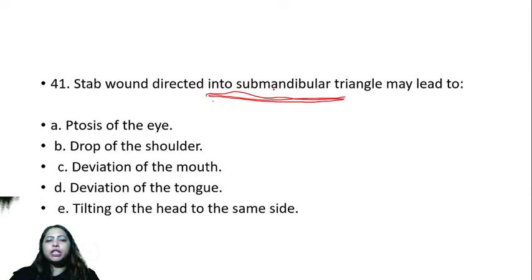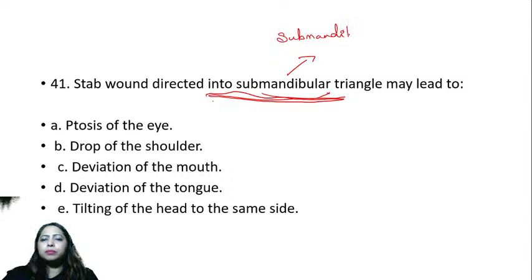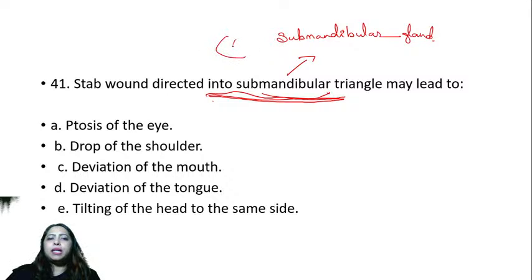Stab wound directed into submandibular triangle. What is present in the submandibular triangle? Submandibular gland. The submandibular gland has a superficial and a deep part. Right?